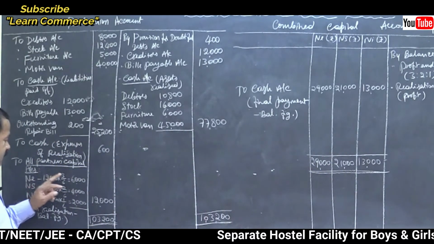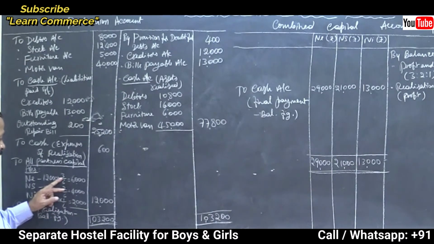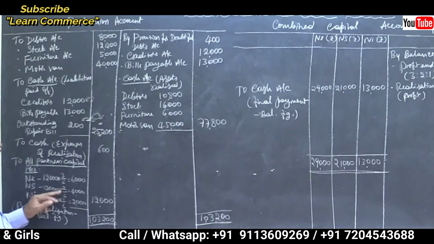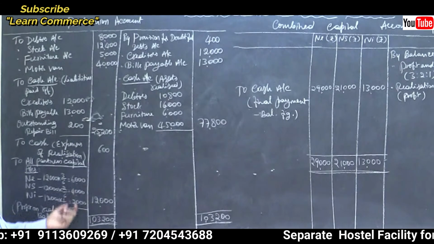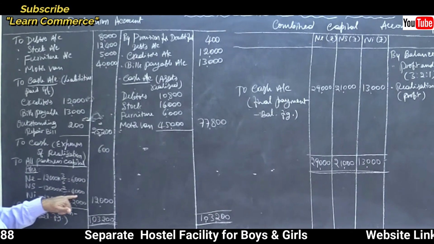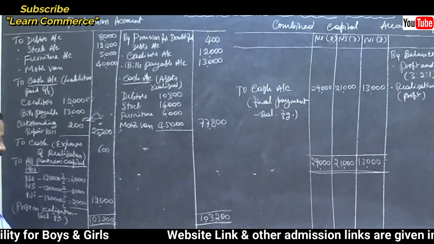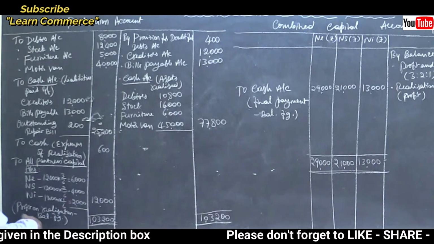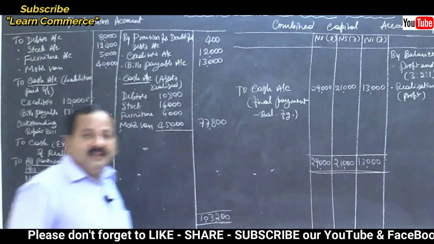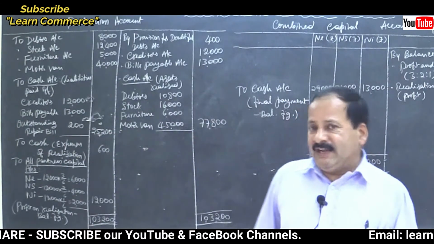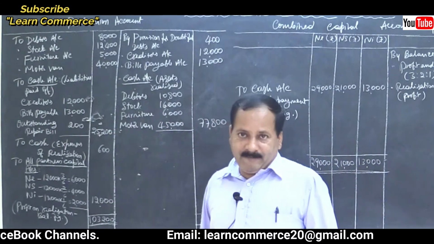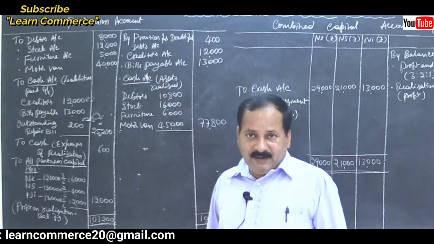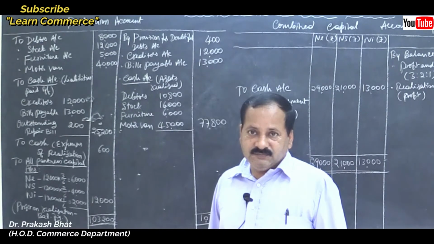You will have 3 is to 2 is to 1. So each partner will get 6,000, 4,000 and 2,000. So write this within bracket, profit on realization, balancing figure. Prepared.